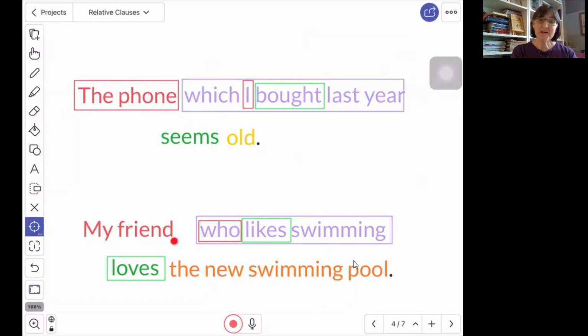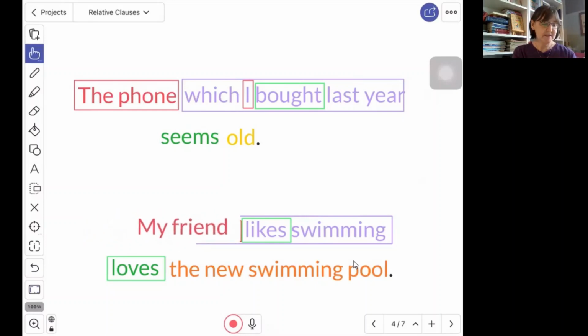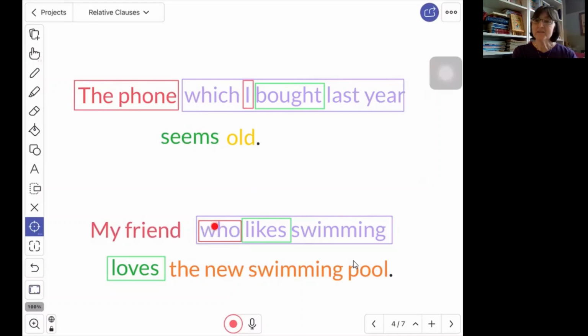In this one down here, who is the relative pronoun taking the place of my friend. It's telling us about my friend. If I take this and put it as the subject in that sentence, my friend likes swimming, that makes sense. And so in this case, who is the subject of this clause.